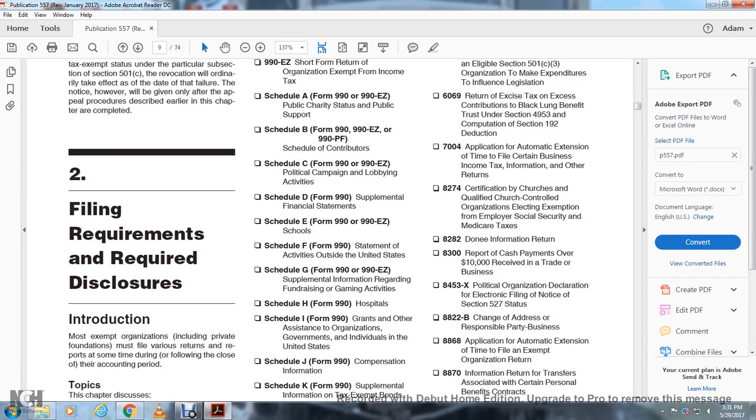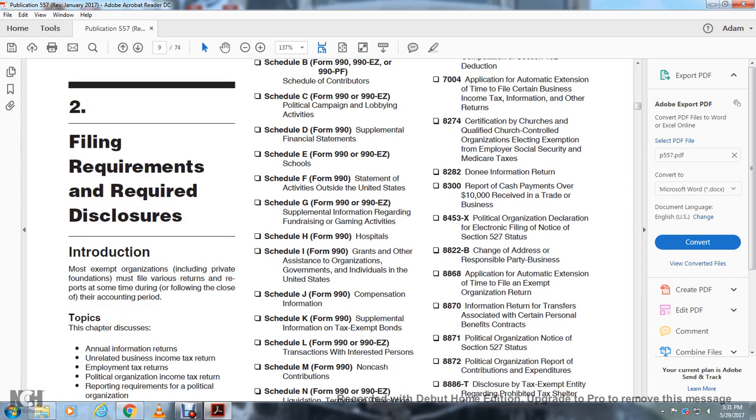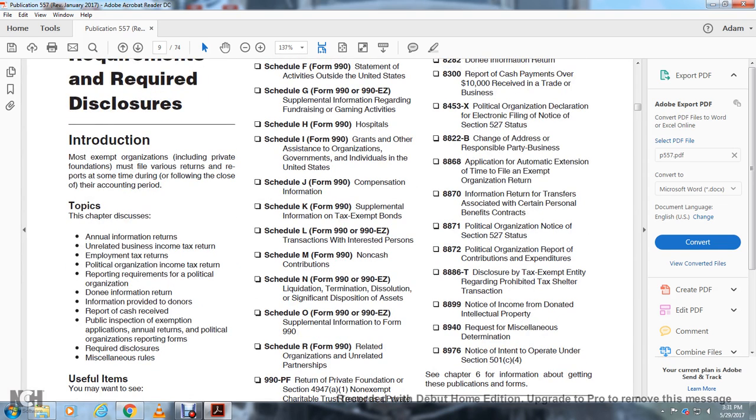8453-X, political organization declaration for electronic filing of notice of Section 527 status. 8822-B, change of address or responsible party, business. 8868, application for automatic extension of time to file an exempt organization return. 8870, information return for transfers associated with certain personal benefit contracts. 8871, political organization notice of Section 527 status.